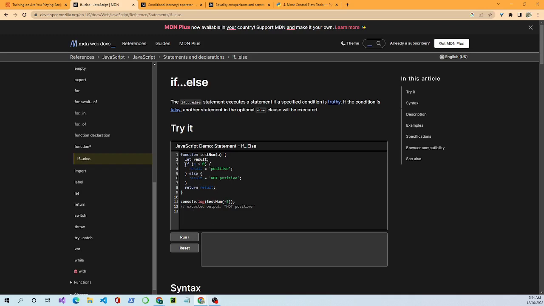That's the basic function. They pass in -5 as an argument, and we know -5 is not greater than 0, so it should return not positive. And down here in the console log, it does.